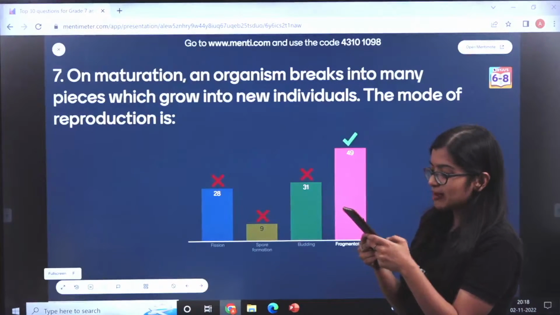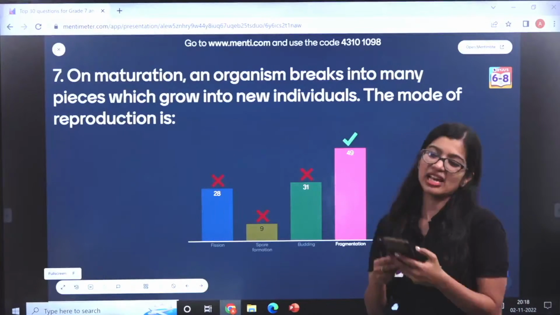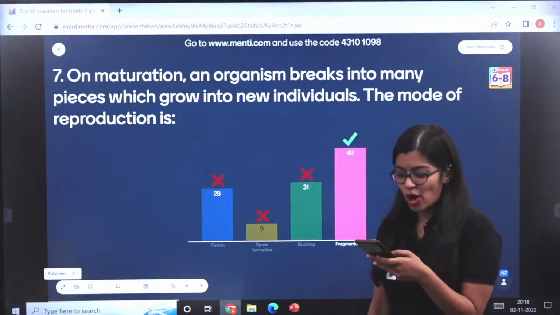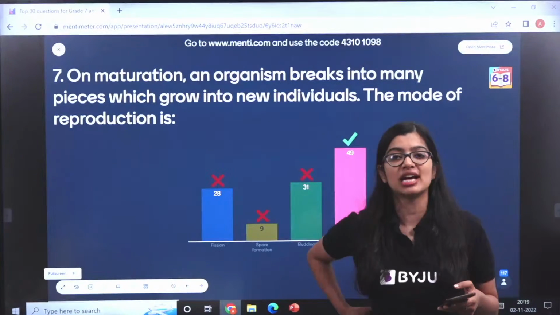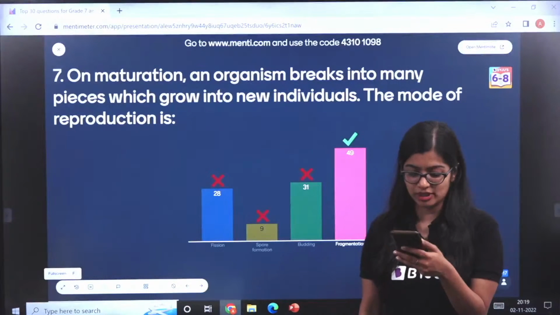Ma'am, I have done D, but it is showing incorrect, right? Yes, I know. Sometimes there's a Menti glitch that might happen. Okay, ma'am, Olympiad advice is for me. Just be confident. Don't overthink a question. And read the question thoroughly.